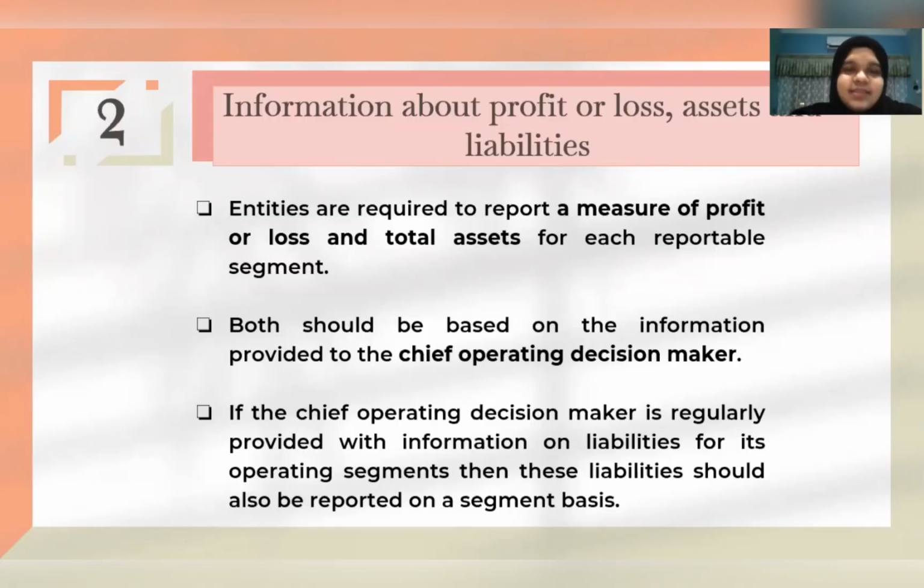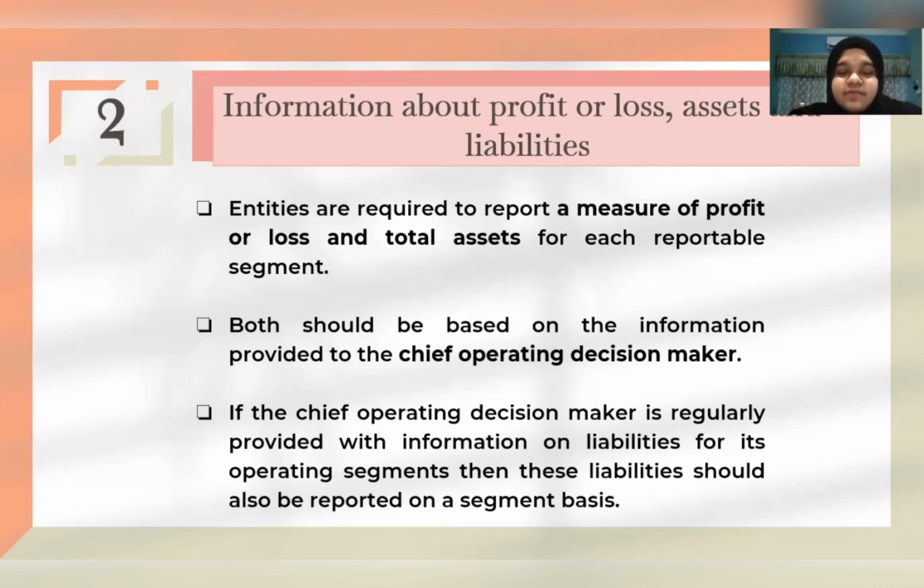The second type of disclosure is regarding the information about profit or loss, assets, and liabilities. This disclosure is considered the most important because it portrays numbers to the user. Entities are required to report a measure of profit or loss and total assets for each reportable segment. Both should be based on the information provided to the chief operating decision maker.